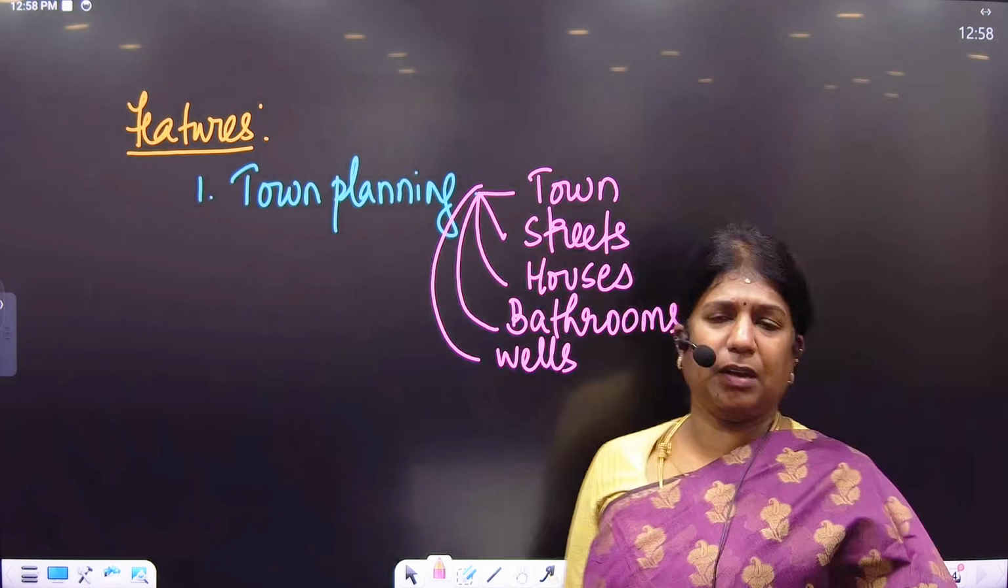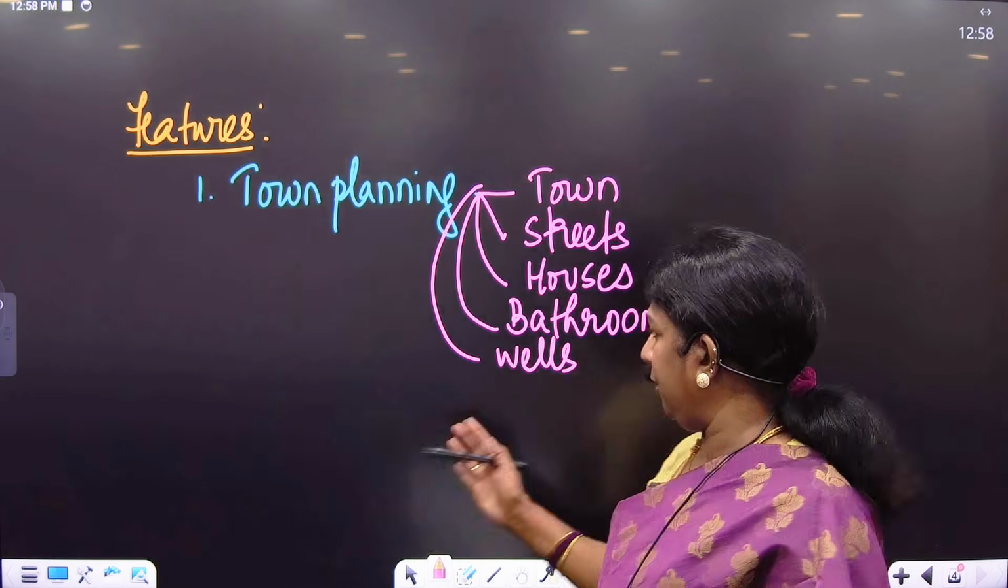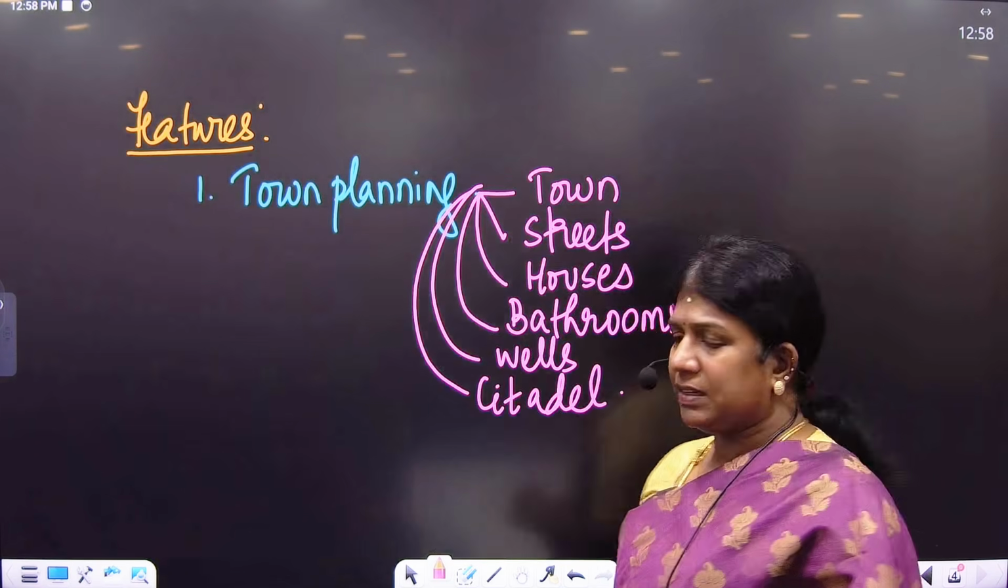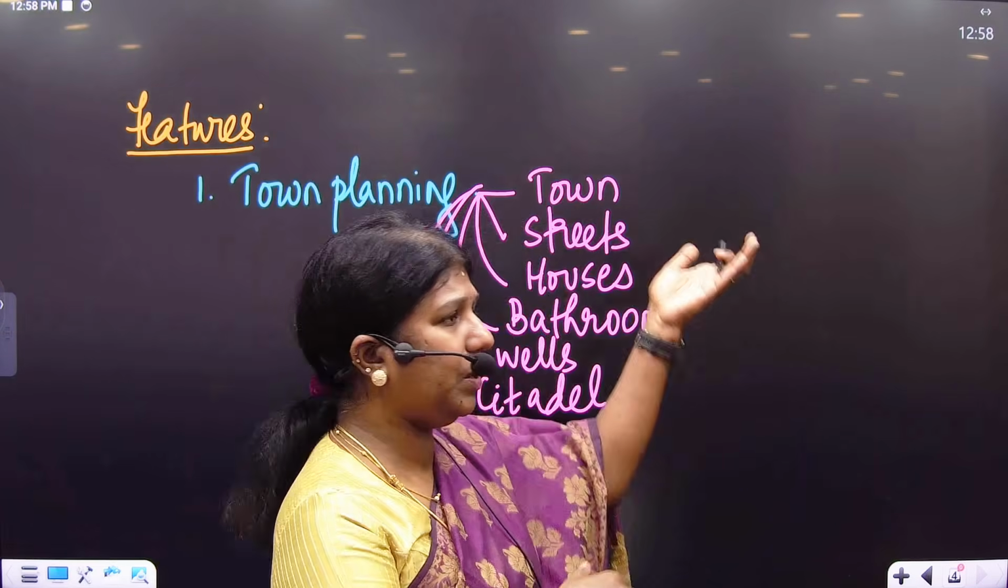Then they had wells. Plenty of wells have been found. Circular wells have been found. Both public wells and private wells have been found. Then we have the greatest one, the citadel. The citadel plays a very important role in Harappan town planning because the citadel was found in the upper town.